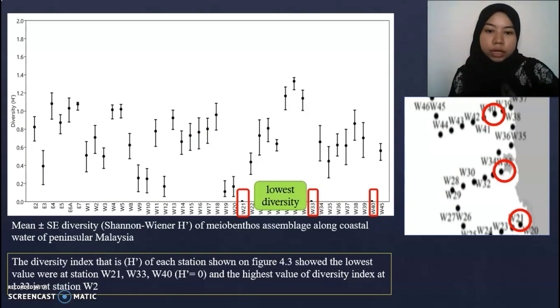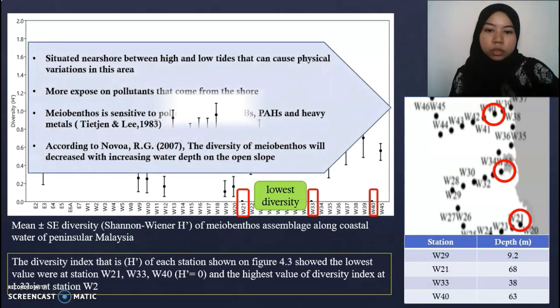According to Novoa, the diversity of meiobenthos will decrease with increasing water depth on the open slope. This is shown because station W29 has high diversity with low water depth, and stations W21, W33 and W40 have low diversity with high water depth.